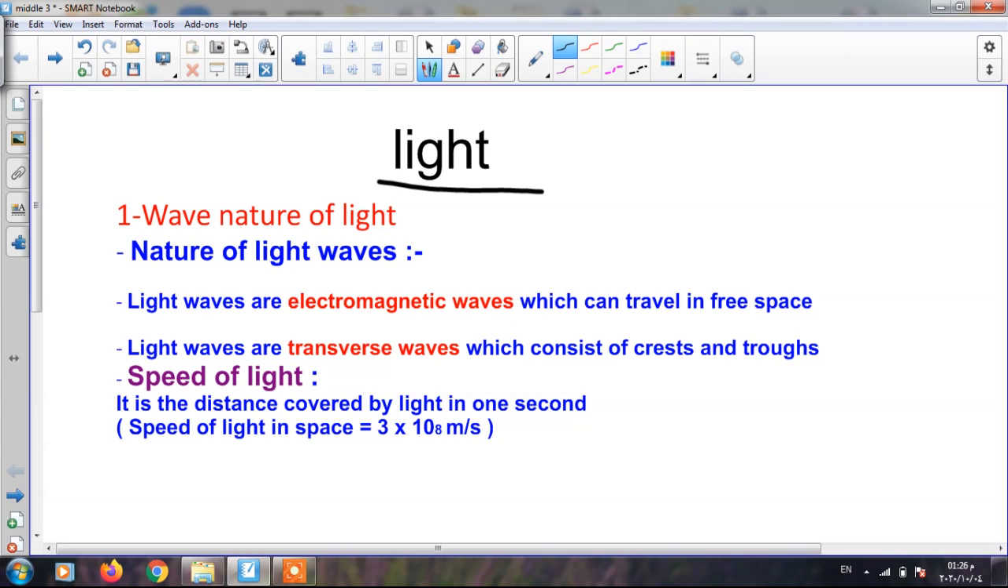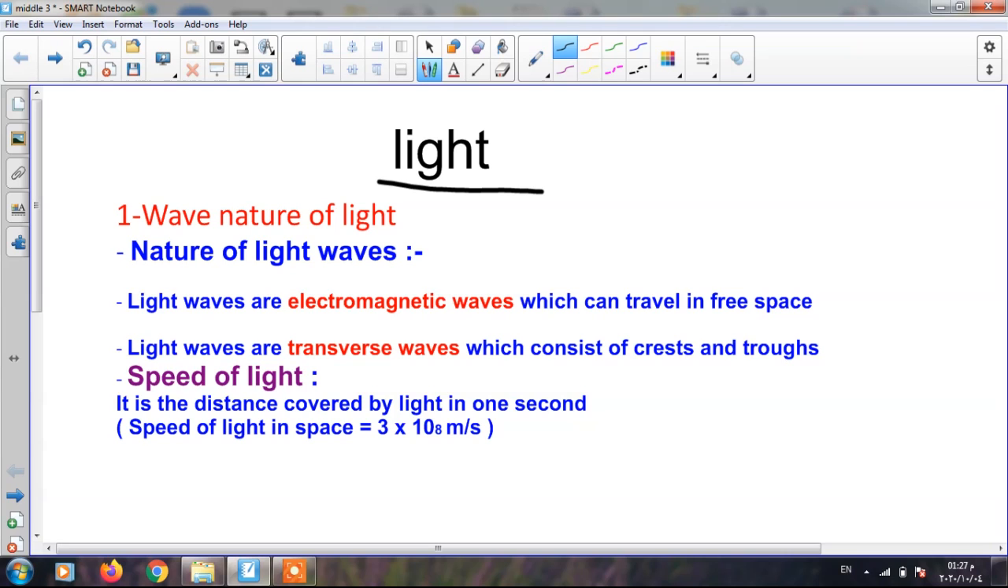Today we are going to talk about the light. What is meant by light? Light is an external factor which affects the eye, causing the sense of vision. External factor means it comes from outside, from many sources such as the sun, and we can consider the sun is the main source of light on earth, and other sources like electric lamp, candle, and so on.